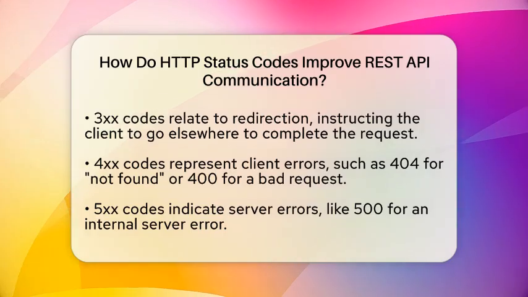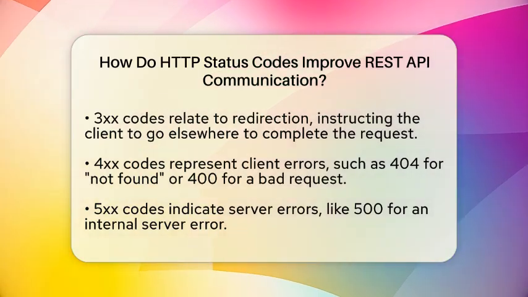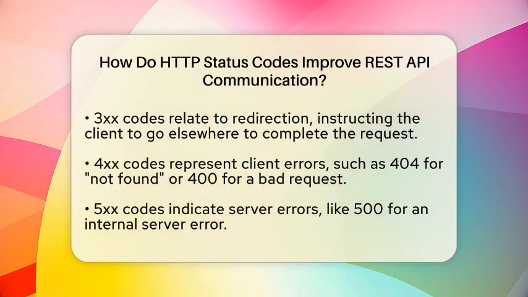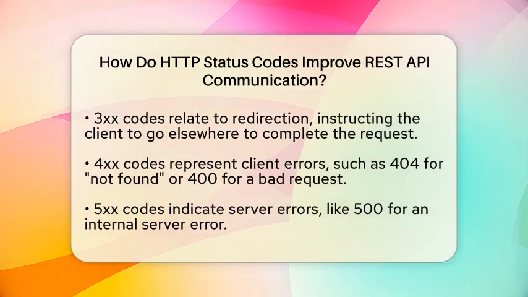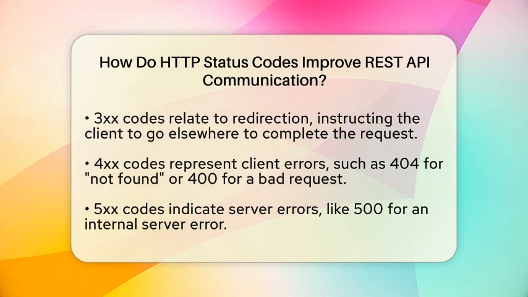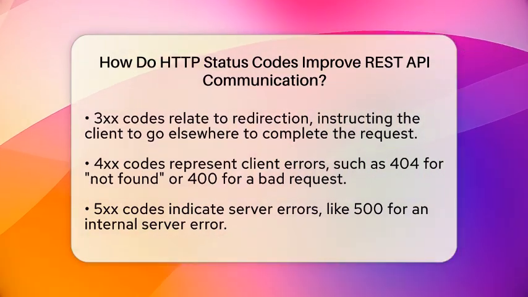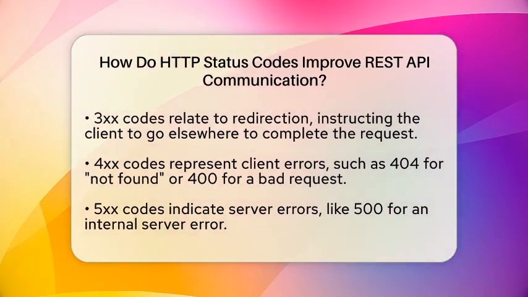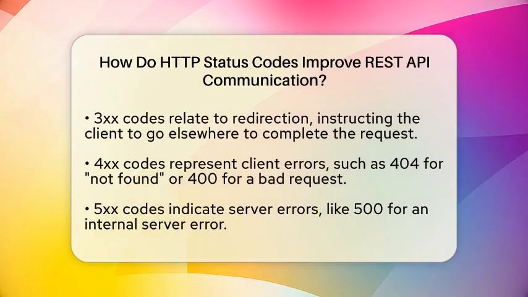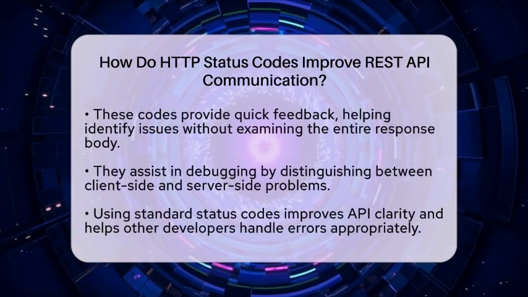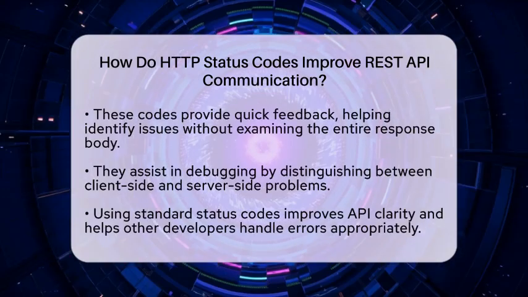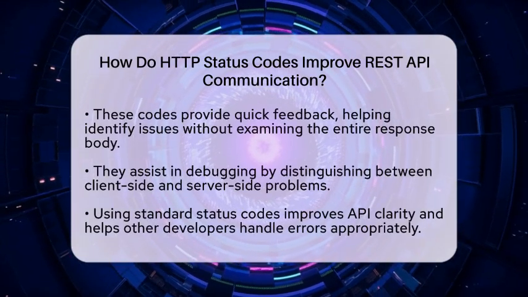When you're making APIs with Express, these codes help keep everything running smoothly. They give immediate feedback without needing to look at the whole response body. If your client gets a 404, it knows the resource is missing without extra work. If it gets a 500, it knows there's a problem on the server. This makes debugging easier because you can quickly identify if the issue is with the client or server.